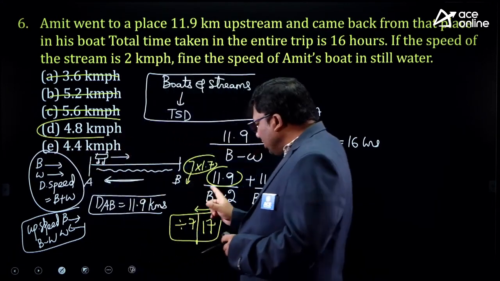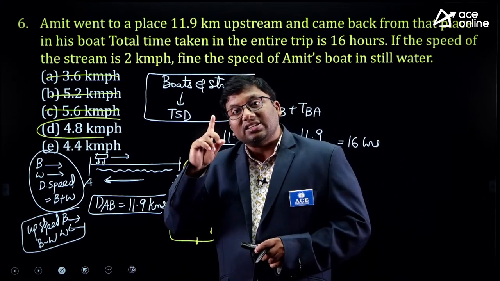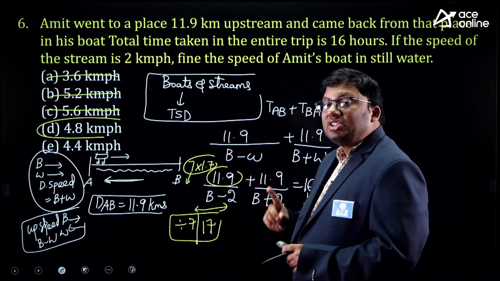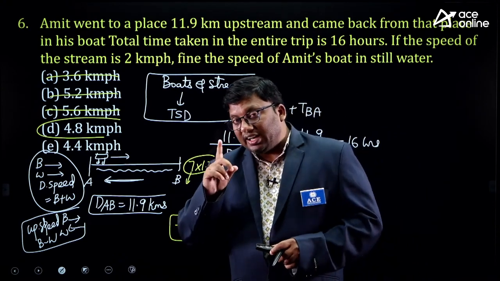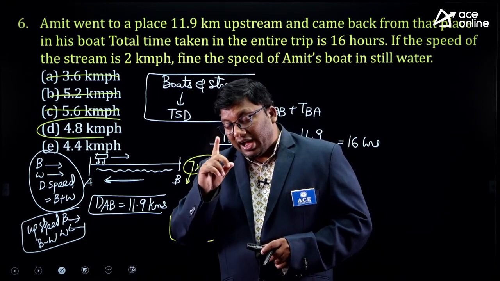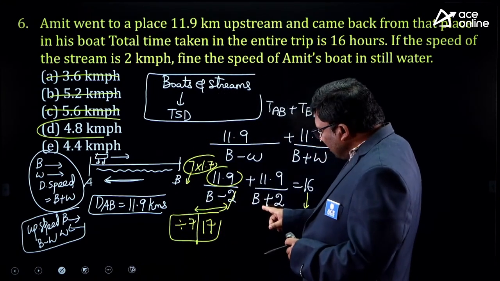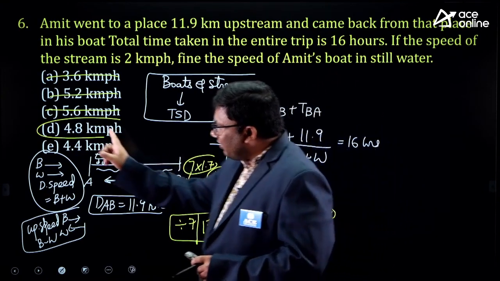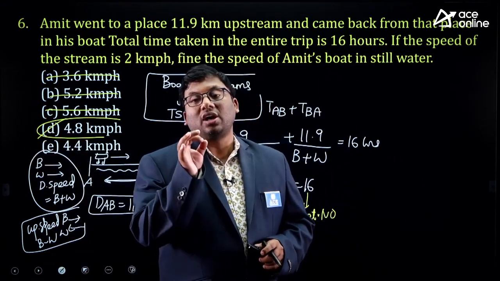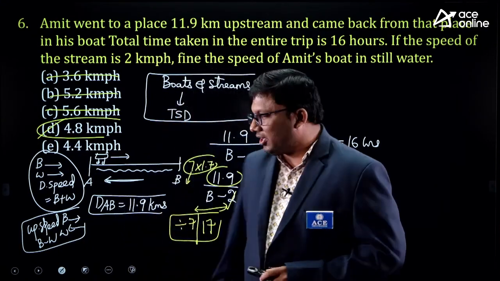4.8 minus 2 is 2.8, which contains 7 as a prime factor. 4.8 plus 2 is 6.8, which is 68, so it is 17 into 0.4. One is divisible by 7, the other by 17. The answer for this question is 4.8. That is how you solve an aptitude problem without getting into complicated equations.